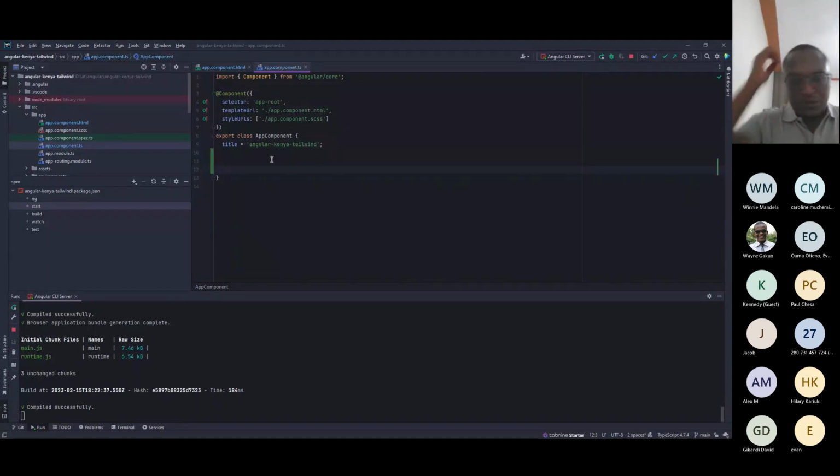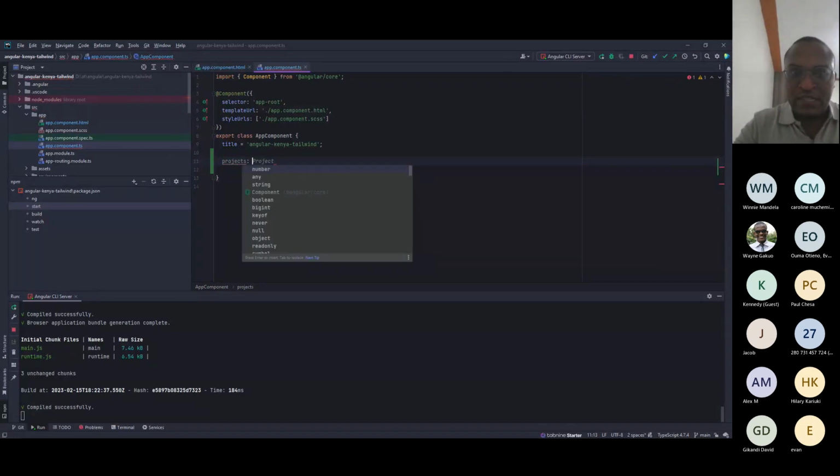Just come here and do project. Since we don't have time to go create interfaces, create models, I'll use any, but we all know it's not a good idea, yeah?